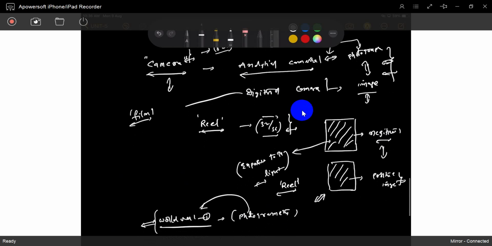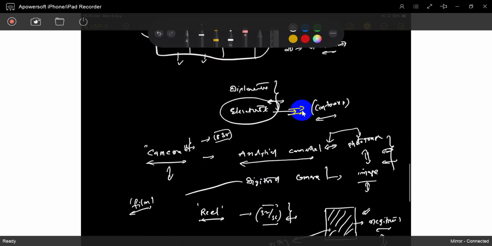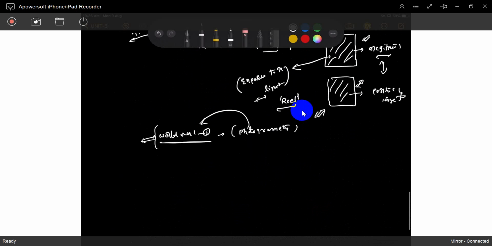It is called a negative. Through some chemical process we can get the positive image. So what is a negative image? What is a positive image? Why is it called a negative? How is the camera working? Next is how the camera works.